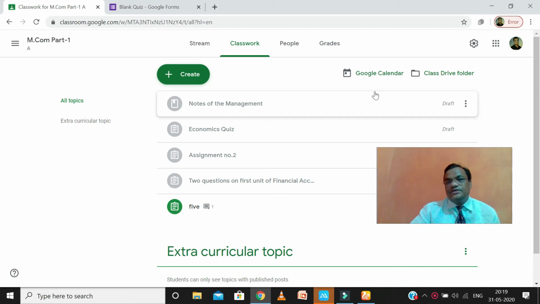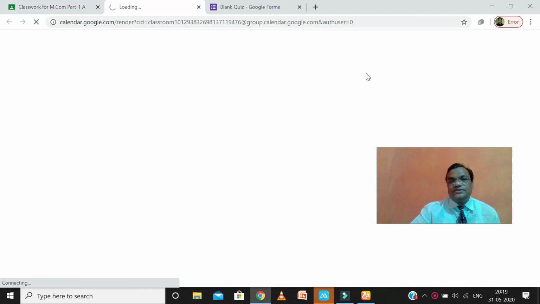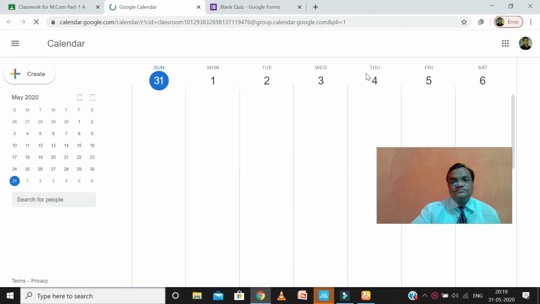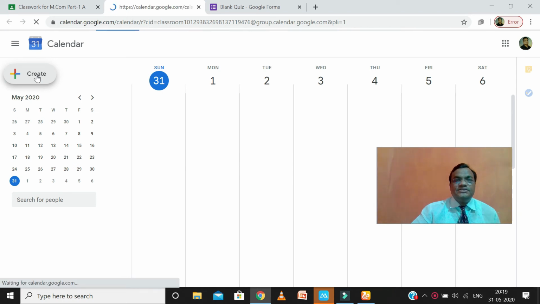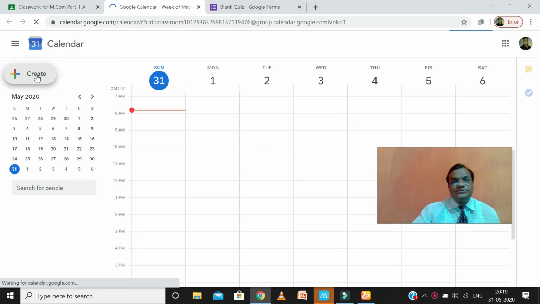Now here you can see Google Calendar. So click here, and you can create any activity on these days, whatever you are seeing.